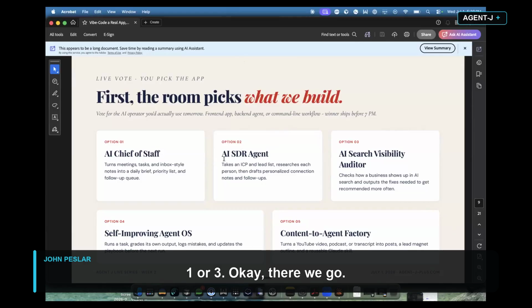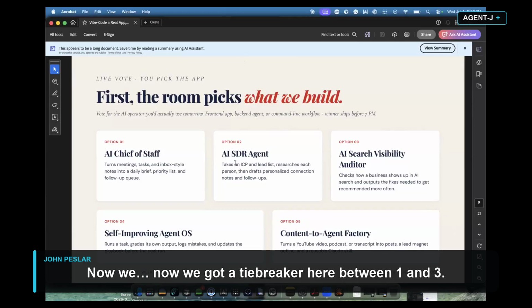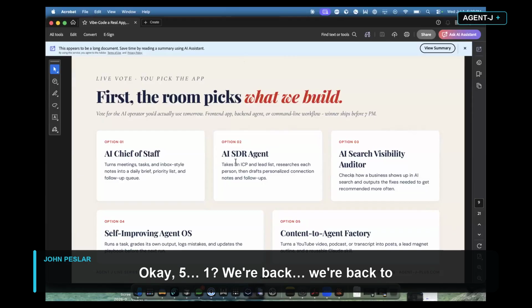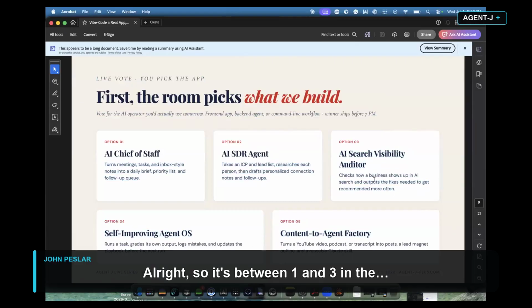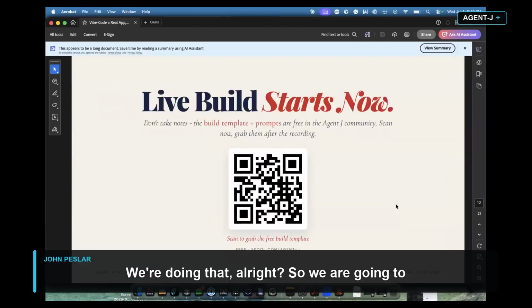Okay, there we go. Now we got a tiebreaker here between one and three. Okay, five, one. We're back to tied between one and three. Oh my gosh. Still a tie. Okay, I think now we got three. All right, so it's between one and three, with three in the lead. Three it is, guys. Three it is. We're going once, going twice. We're doing that. All right.